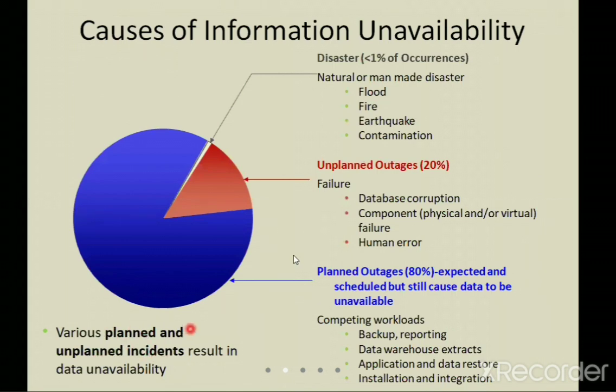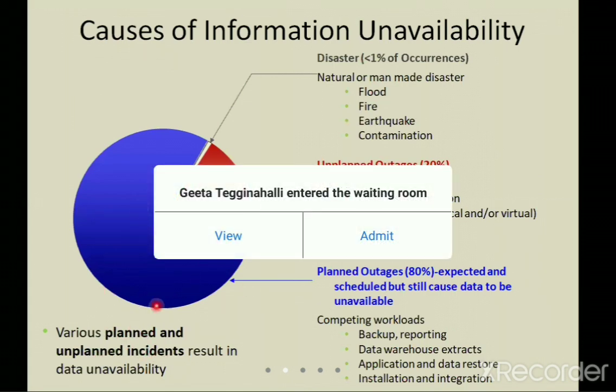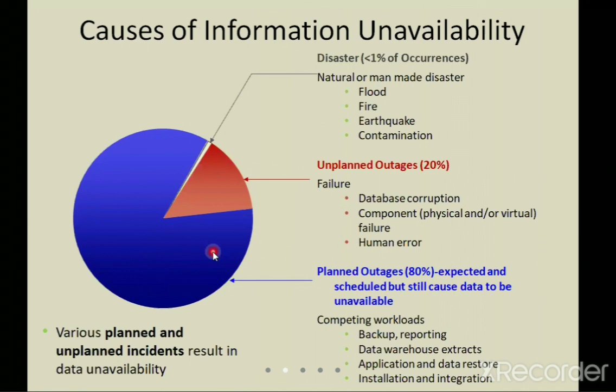Out of this you can see this graph, we have three categories. The first one is very small, 1% is computed for disaster. The second one is for unplanned outages, which is due to failures, and many times it is for the planned outages itself. All right. So, what are these?